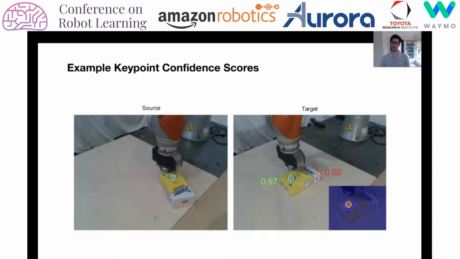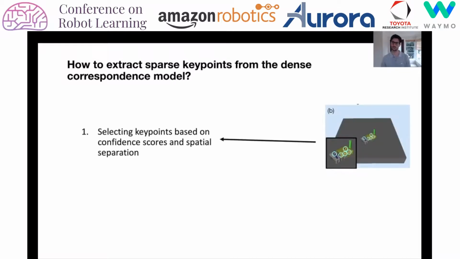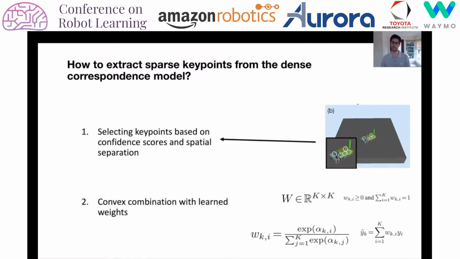Our visual model also predicts confidence scores for each detected keypoint. In this case, the green keypoint displays a high confidence since there exists a valid correspondence, while the red keypoint is occluded in the target image and thus has a low confidence. A key question is how to extract sparse keypoints from the dense correspondence model. We propose two approaches. The first selects keypoints based on confidence scores and spatial separation, while the second uses a convex combination of keypoints with a learned weighting.